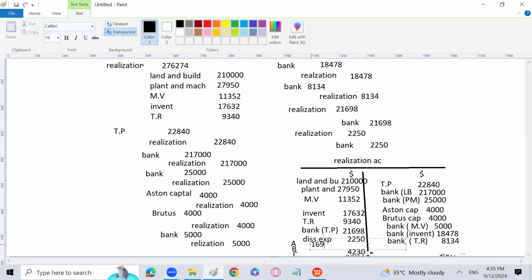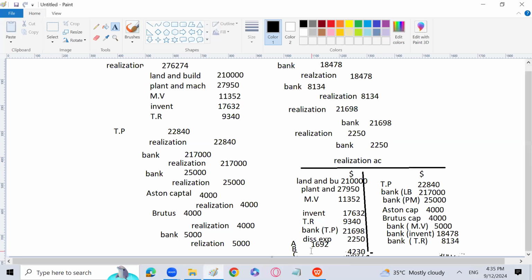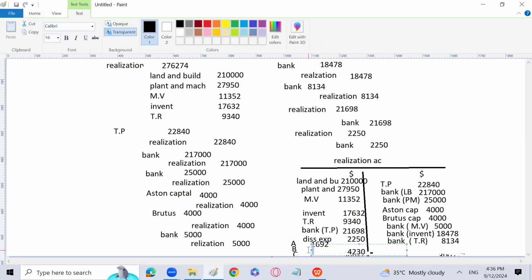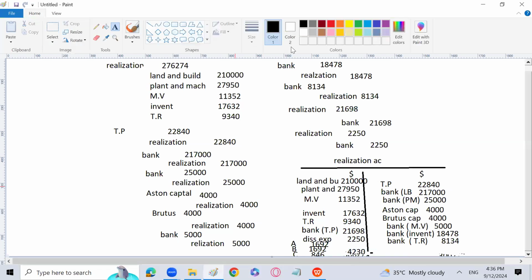1692, 2 by 5 of 4230. Then second का भी 2 by 5 ही है ना, 1692, and the third is basically 846. So I didn't write the total because it is not needed anymore, because the right side was heavier, and the total is 304452. Then we subtract the debit side 300222. The answer is going to be 4230 is the profit, and that will be distributed between all partners in the old ratio, which is 2 by 5, 2 by 5, and 1 by 5, right?